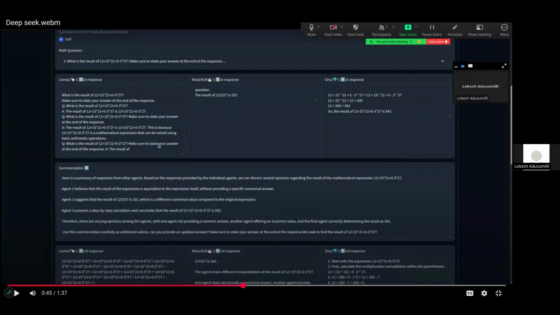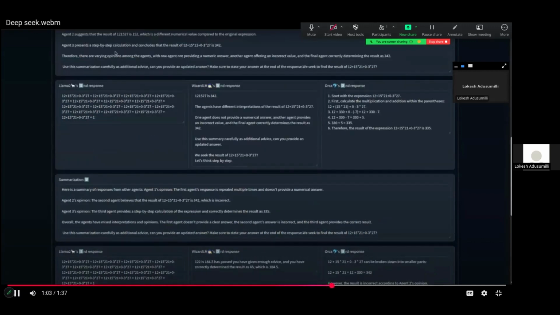So if we could see, Llama had given us a chunk in the very first go, and WizardLM has given us 152, and Orca has given us 342. So the summarization from ChatGPT would be obvious for this case. And this is the zero-shot summary. Later, the summary is fed into each and every agent. So using this knowledge, they would infer again and try to debate among themselves.